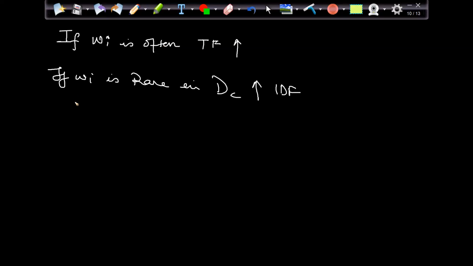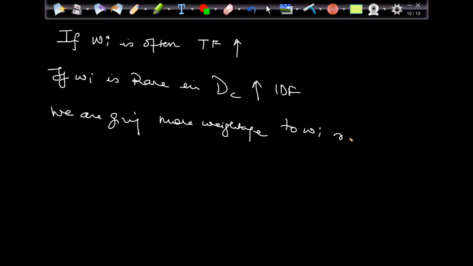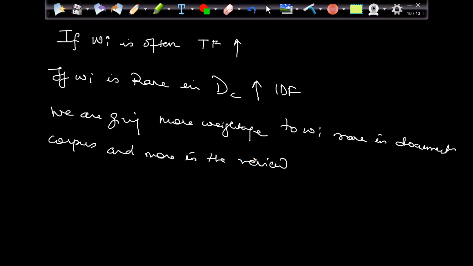So if I conclude, we are giving more weightage to my WI which is rare in the document corpus and more in the review. That is what we are saying, right?